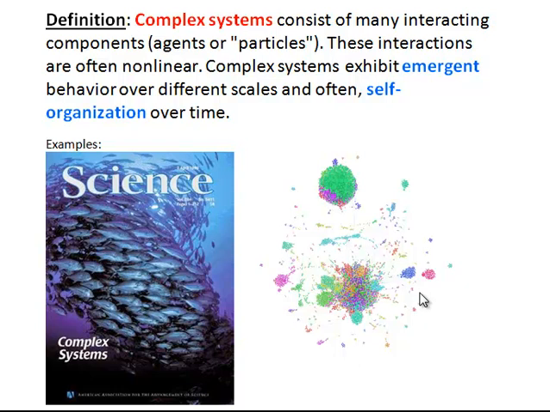What emerges from all these localized interactions is this structural pattern, this social network. It evolves over time, it's self-organizing over time, and there's even some hierarchical structure. You see there are groups and groups within groups and things like that. We will study social networks more extensively as we proceed through our course.